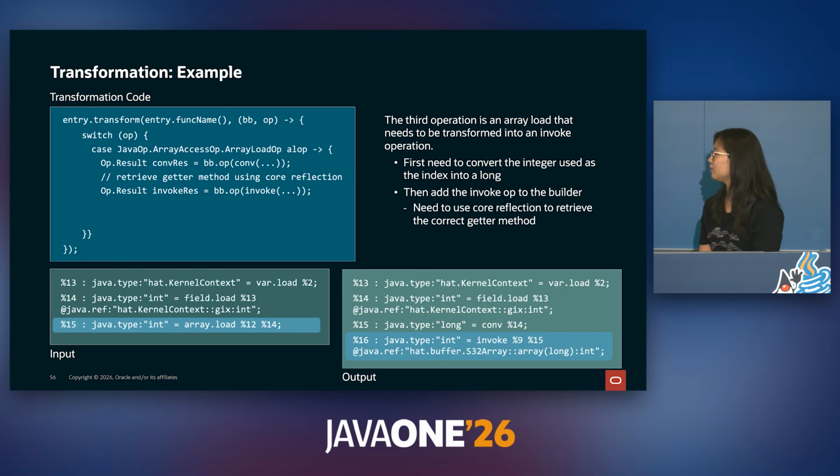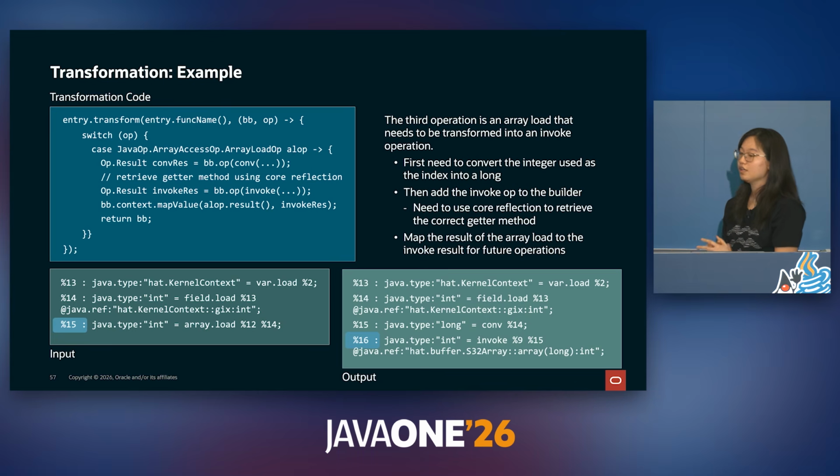And next, we can create our invoke operation to replace the array load. Specifically, we need to use core reflection to determine which getter and setter we need to use inside of our invoke operation. Finally, we map the result of the array access to our new invoke operation. This means that if the input code model uses the result of the array load in future operations, the block builder will know to substitute that value with the result of the invoke operation. And that completes the substitution of the array load inside of the code model.